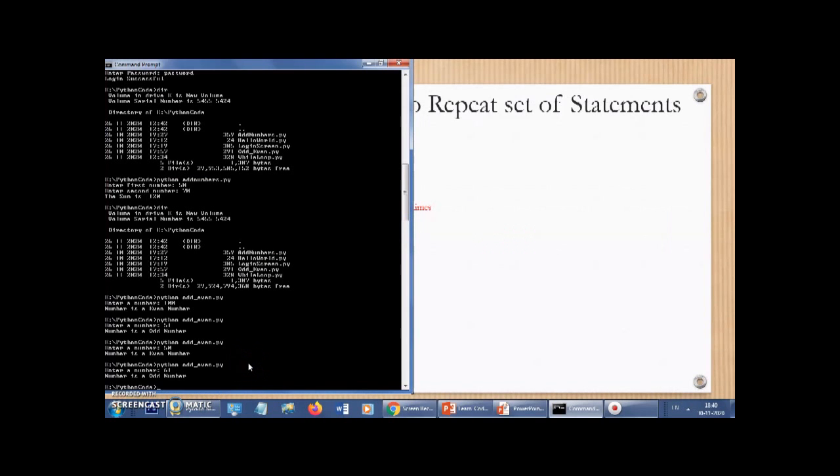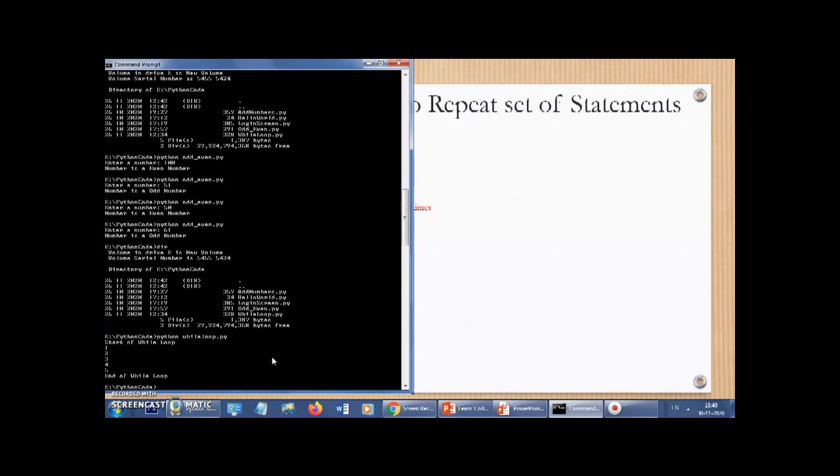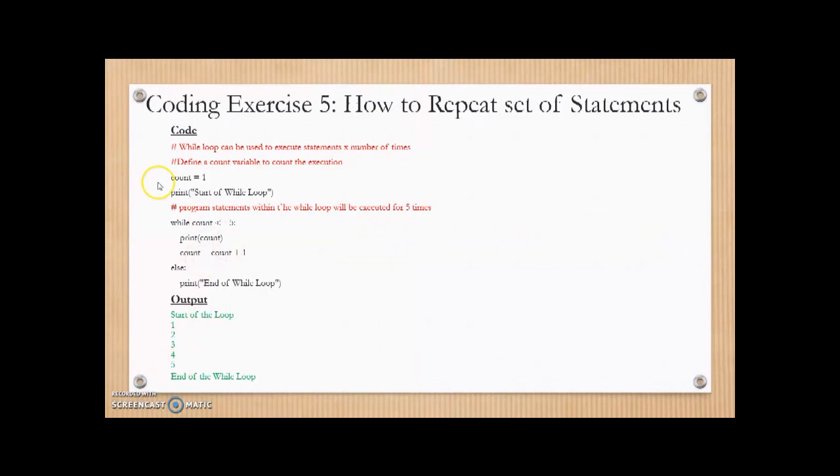Let's execute this code. It's called while loop.py, right? If you see here, start of the while loop, value of 1, 2, 3, 4, 5, and end of while loop. So let's go back to the program here.